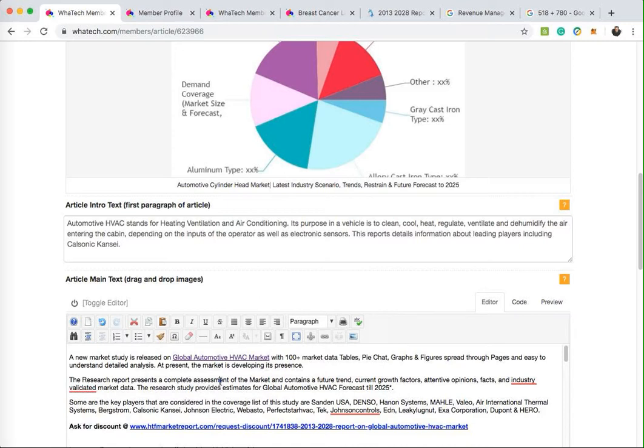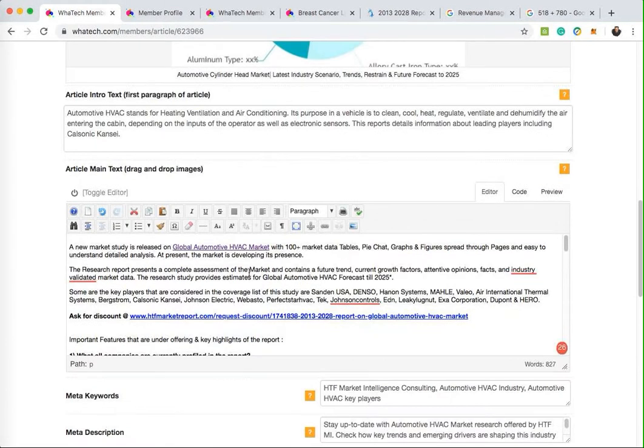Now, looking more at this content here, you'll notice that I am using Grammarly. I mentioned that before. I use Grammarly because it spots errors, and sometimes they're very minor errors. For example, that's telling me that it should put a hyphen in there.